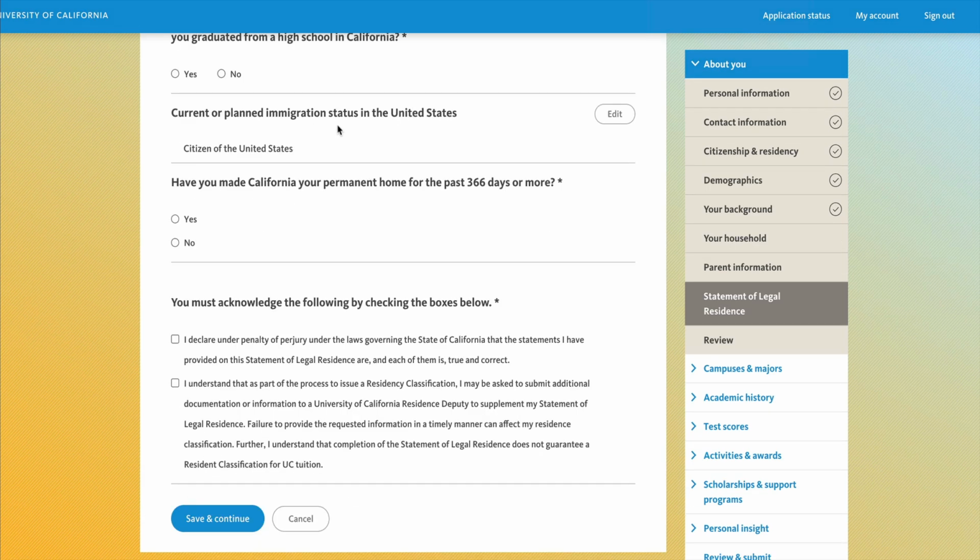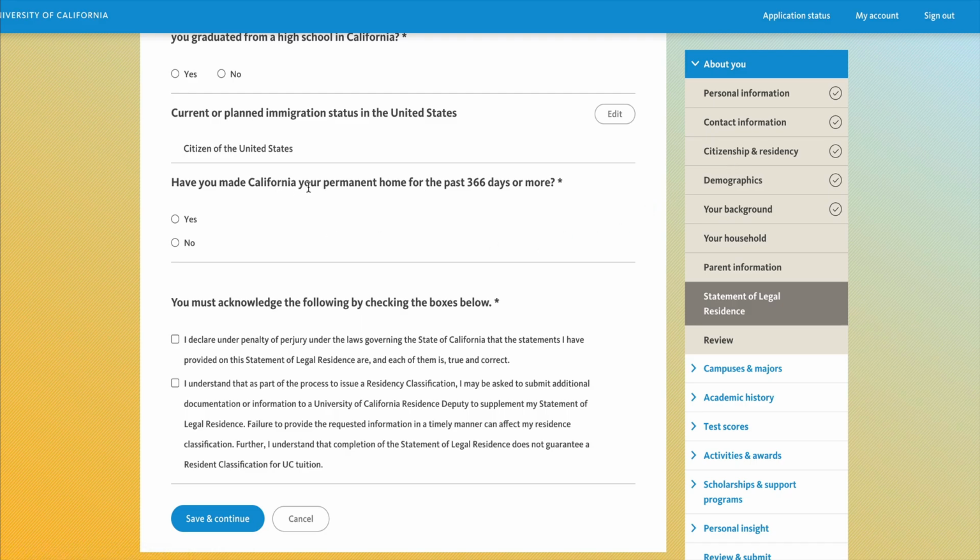Current or planned immigration status in the United States. This selection is actually filtering in from your citizenship and residency section. If you're an AB 540 student, you should see the words no selection in this section, because that's what you were supposed to select when we did that in the citizenship and residency section. If you need to make any changes, you can go back to that section of the application to make the change.